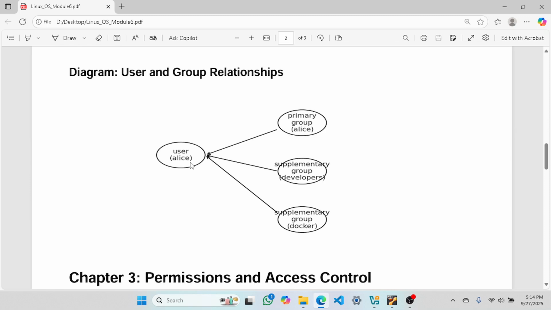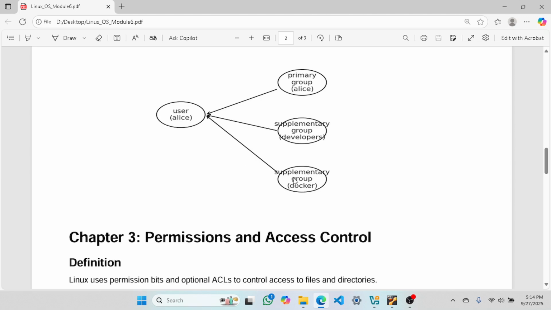So let's see the diagram. For example, a user alias, it has a primary group alias, supplementary group developers, supplementary group docker. So a user can be in multiple groups, but it's not mandatory there will be multiple groups. There will be only one group, that is its primary group. So there are two types of group. One is primary, another is secondary. Primary group is where the user has been made. These are the supplementary groups.